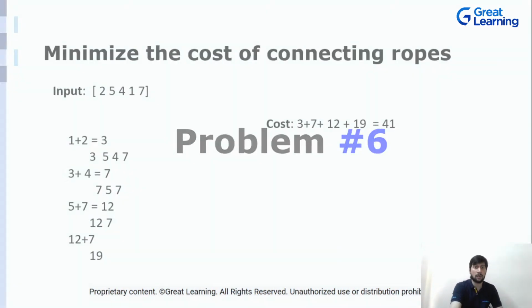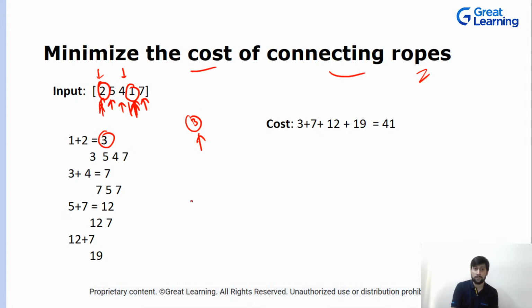Okay, cool. So now you are minimizing the cost. What you did, you inserted the sum back, because these were the two minimums, but you still have this rope. So you inserted it back into your array. Now this is the array. Again you pick the two minimum elements and add them up. This is the cost, 7 is the cost, so this is 3 cost, then 7 cost.